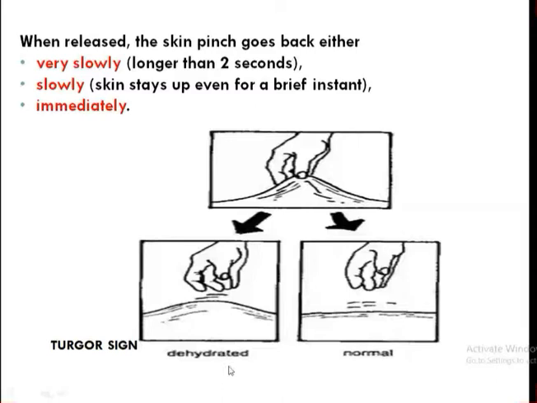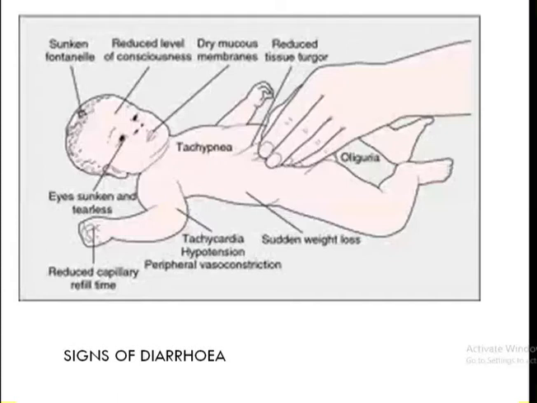So when released, the skin pinch goes back either very slowly, longer than 2 seconds, like this, or slowly, or immediately. So this is normal, this is dehydrated. This is how you have to assess the dehydration in children. For adults, you do the skin turgor test on the chest, not on the abdomen. In children, you do it on the abdomen.